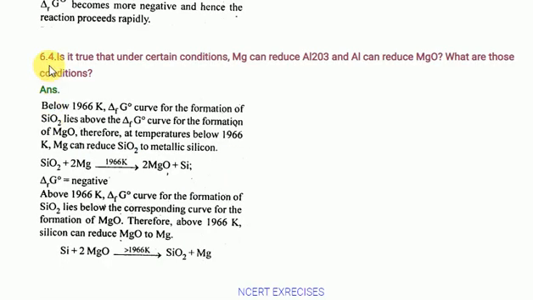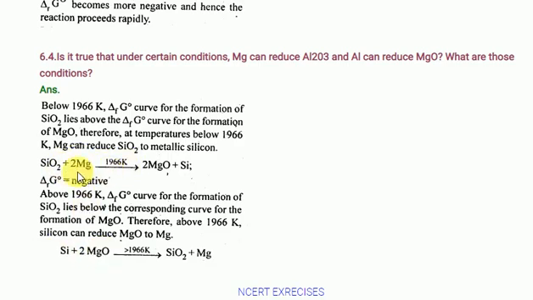Look at students here, generally one question is there. Here a small mistake is there. Here, instead of silicon dioxide, we have taken silicon dioxide. What they are giving here, remember, is that below 1966 kelvins magnesium can reduce silicon. Same reaction, the temperature is varied. Generally silicon can reduce magnesium oxide. So don't be confused here.